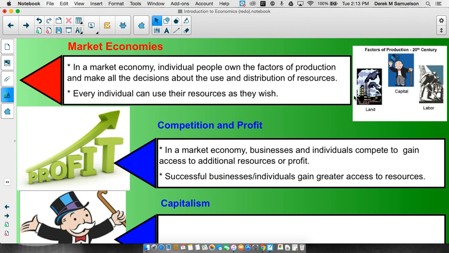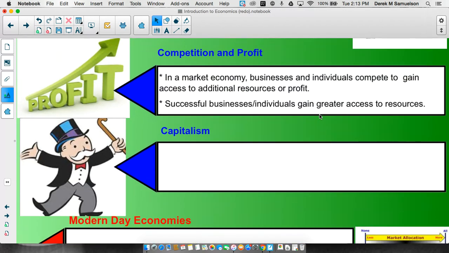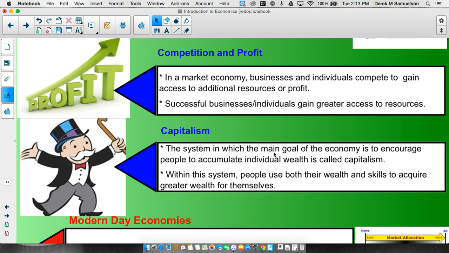That is, they get more land, more capital, and more labor over time because of their success. This is capitalism. This is how capitalism functions. We live in a capitalist society. This is our world. Now, the system in which the main goal of the economy is to encourage people to accumulate individual wealth is called capitalism. This is what our incentives are in place for.